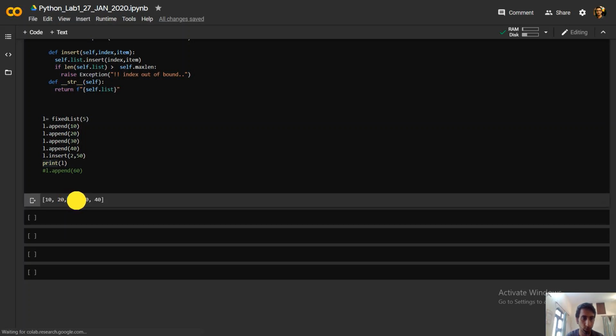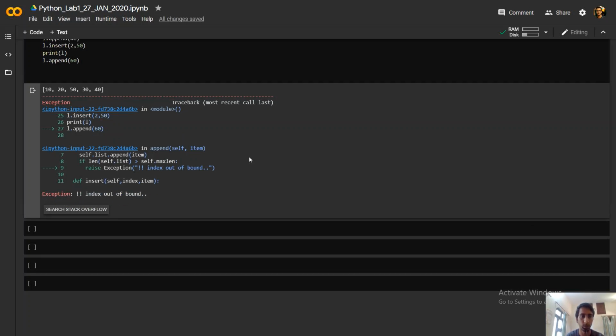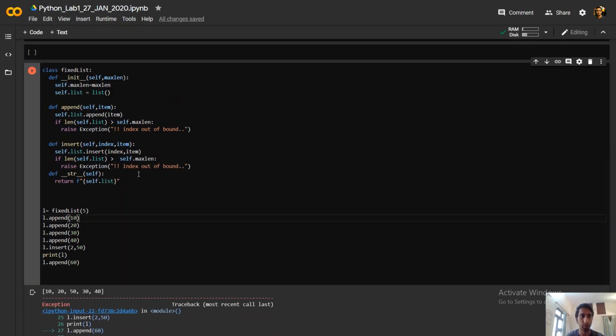So 50 went to the second index, 0, 1, 2, and the total number of elements is 5. Let's do it again. It must throw an exception now. As you can see, it has thrown an exception, index out of bound, right? So this way we can implement our fixed length list.